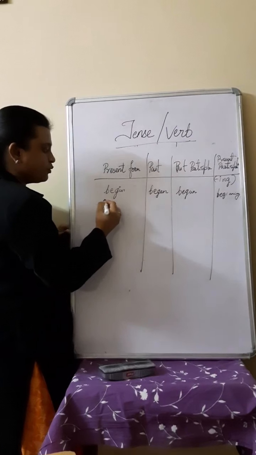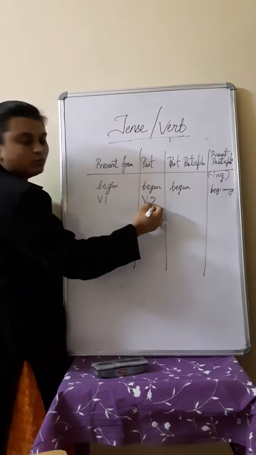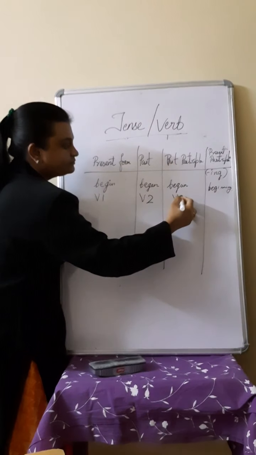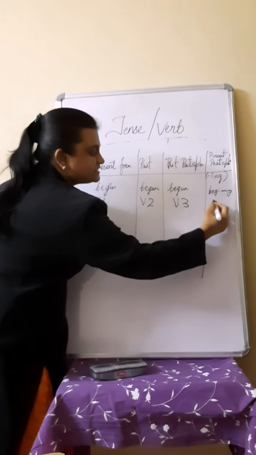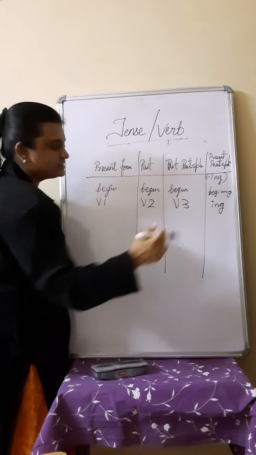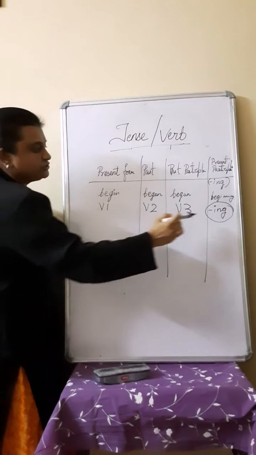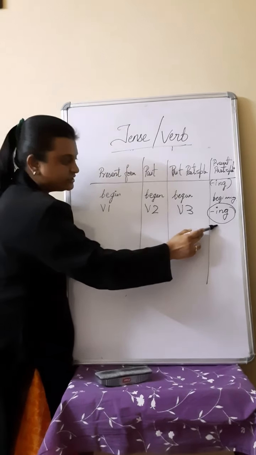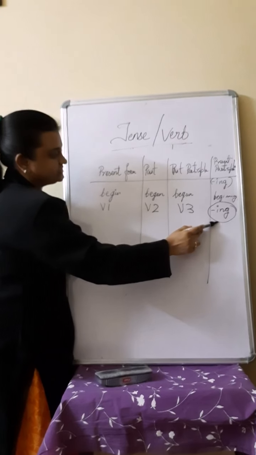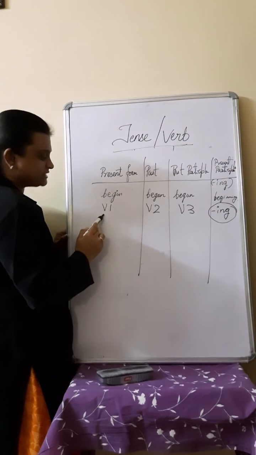So this is verb 1. This is verb 2. This is verb 3. And this is the ing form but not verb 4. This is the ing form which is used in present continuous and past continuous tense with the main verb. Right?